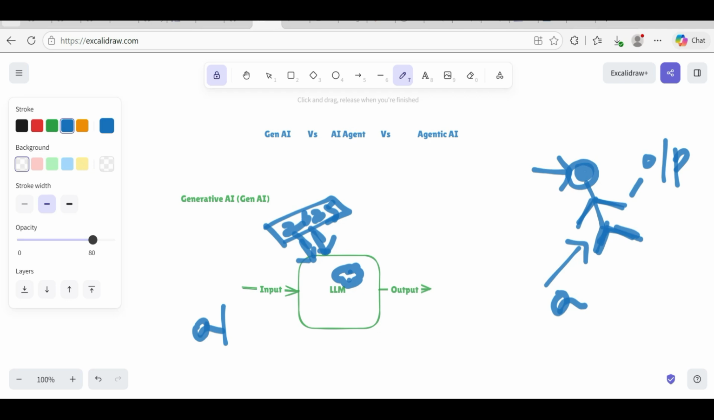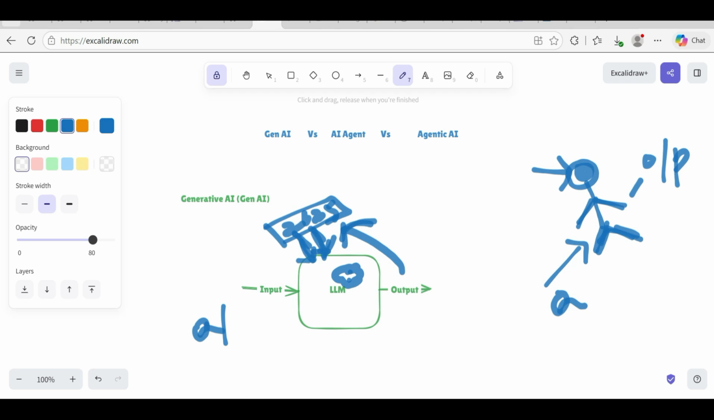This output might be text. If you want it in text format, it will give you text. If you want video, it will give video. Same way, it can give the output in multiple formats. This output will be generated depending on what you have fed into your LLM. So the LLM takes the data, processes it, and gives you the output. This is how generative AI works.